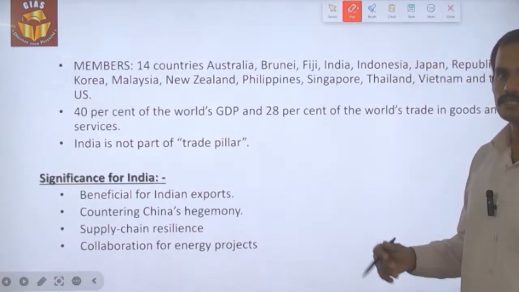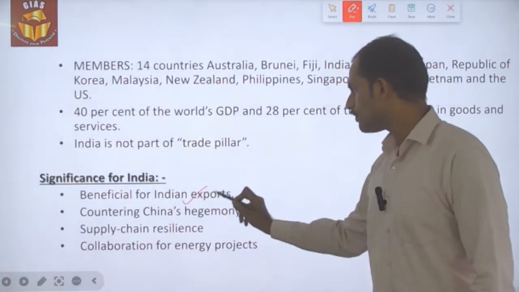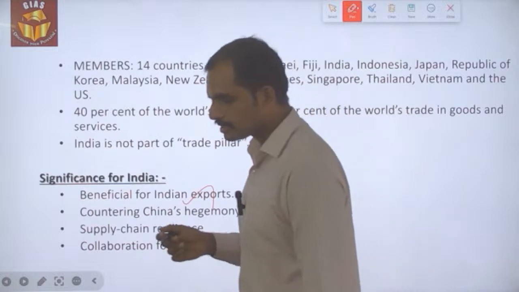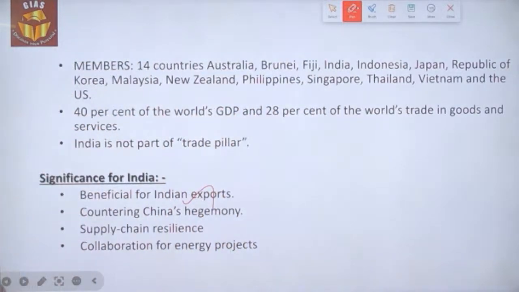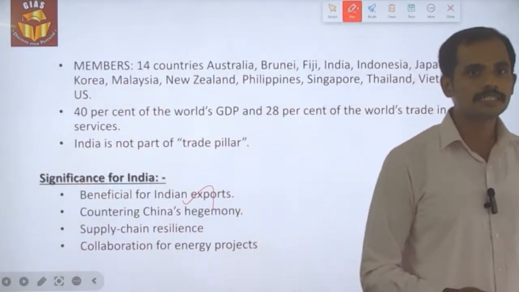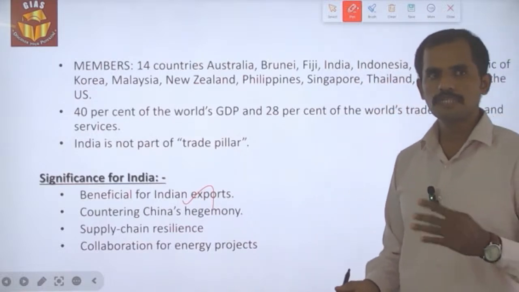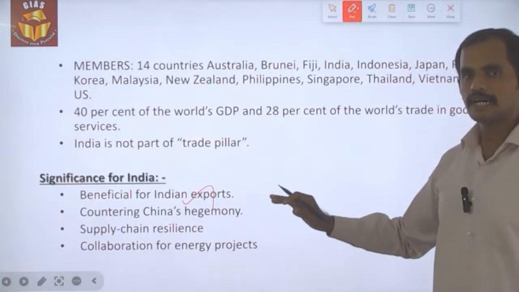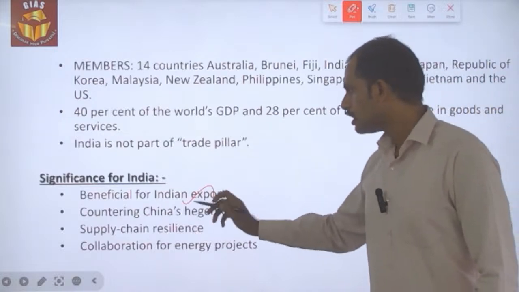So the significance this framework is going to have for India is, first and foremost, it is beneficial for India's export. The grouping will ensure that there will be a diversification in supply chain, so that India may receive a certain amount of investors, those who are trying to shift their base from China, so that India could potentially act as one of the major exporters in the Asian region.